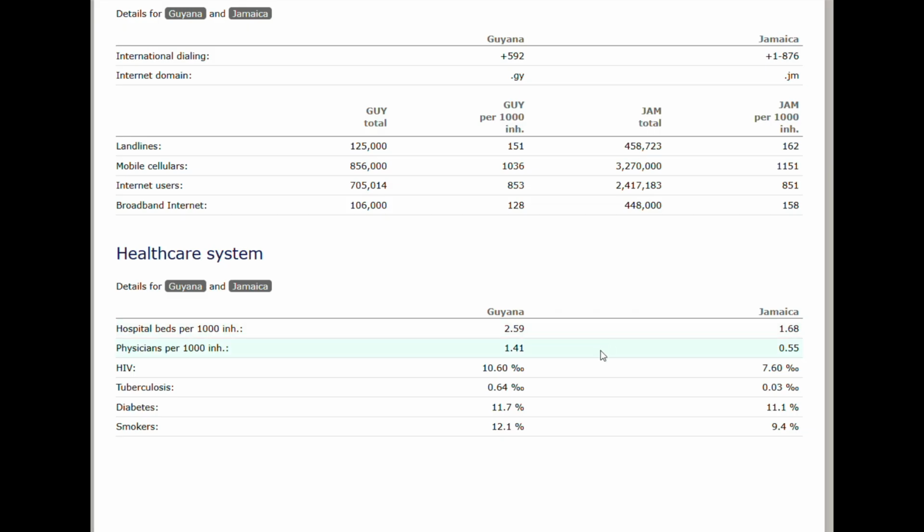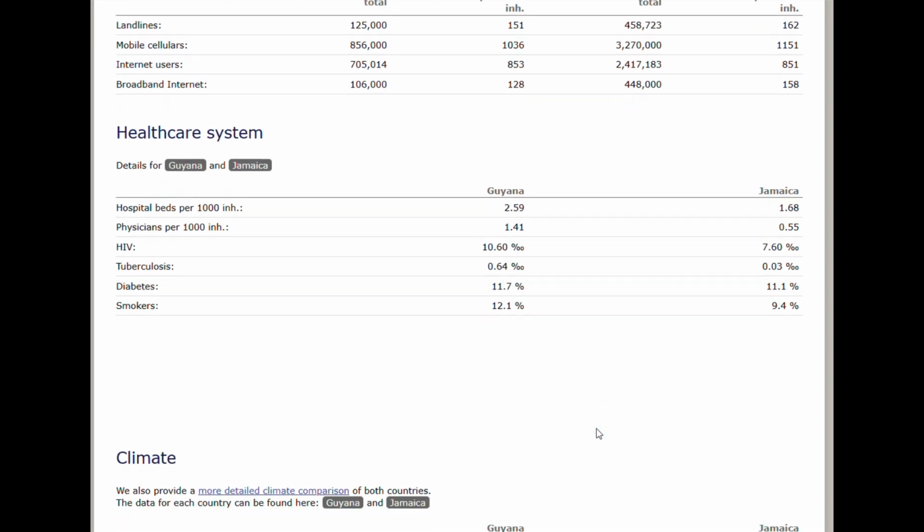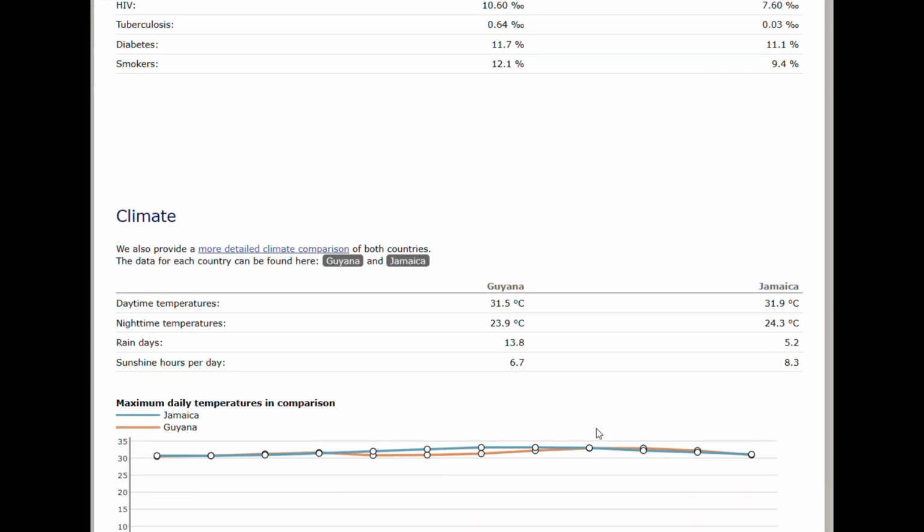The healthcare system, there's more hospital beds in Guyana, and the physicians are higher. The HIV rate is much higher in Guyana than Jamaica, and I think this is the only country so far that has beaten Jamaica in this regard, so that's not good. The tuberculosis is also higher, so is the diabetes a bit higher, and there are more smokers as well.